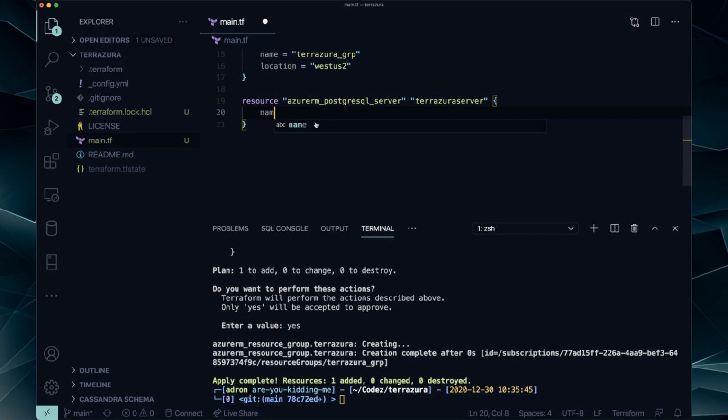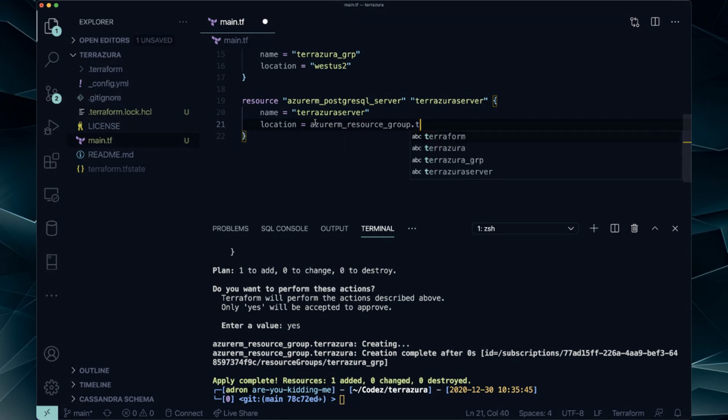So got that. Then we'll give it a name. We'll call it our Terrazura server. That's name. Yeah, it's going to be the same as the Terraform resource name. Note the name equals TerraServer is the thing it will be called in Azure, and the one that's right after the resource type is the name of the resource in the state, the Terraform state. So, all right, we got our name, location. We're going to go with the azurerm resource group dot.